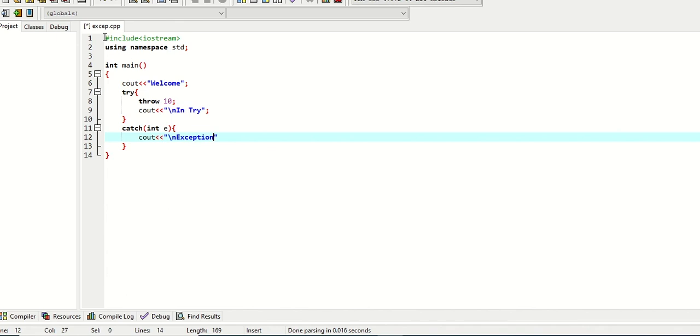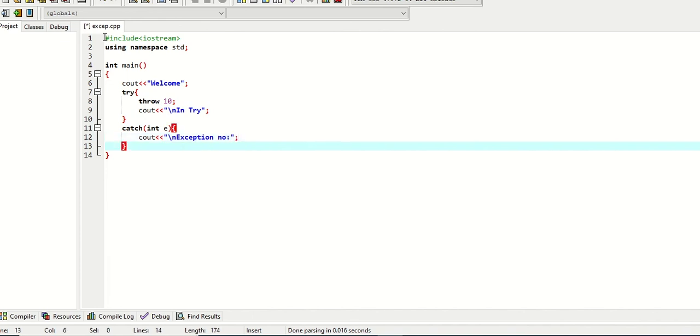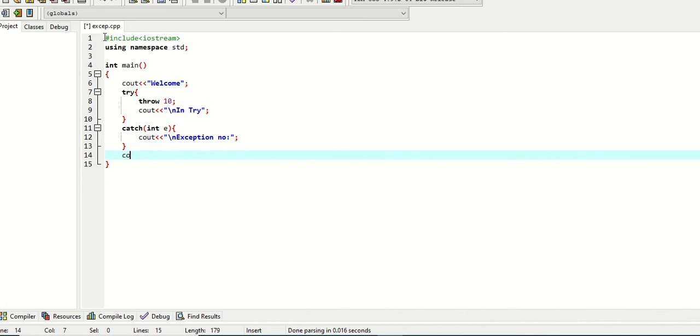After this, I write one more cout statement. The last line will be printed when the catch block is run.